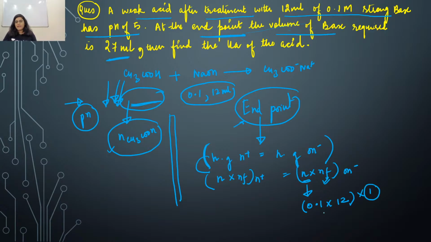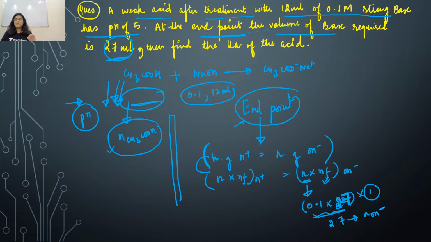But the end point volume given is 27 ml, so you have to take 27 ml, not 12 ml. So 2.7 is the number of millimoles for OH minus ion.